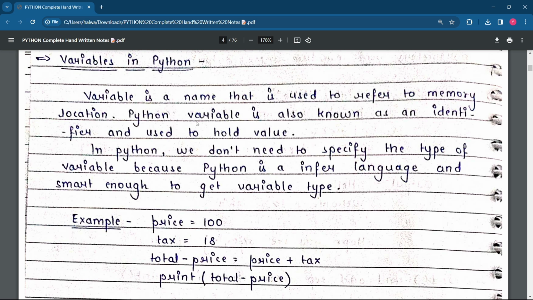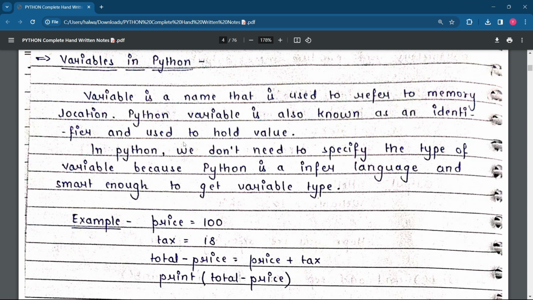In the last video, I also explained the identifier concept. Whatever names you are writing for the identifier, the maximum size of the identifier is 79. If you've gone through the last video, you will know what the identifier is. Whatever name you are giving to the variable, that is the identifier.